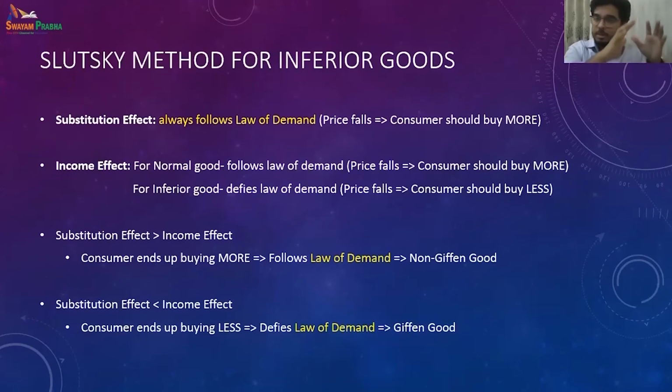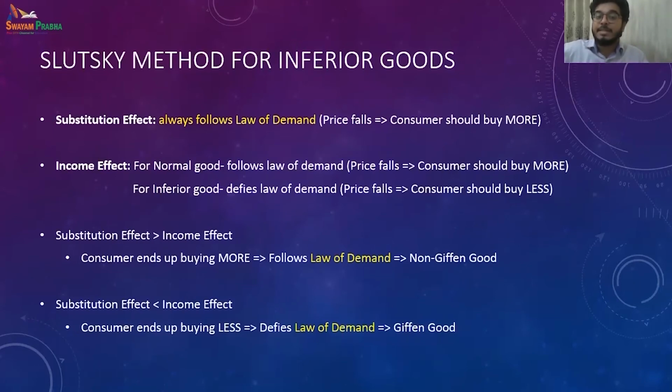But the substitution effect always says that when the price of the commodity we are consuming falls, we will buy more. So we observe that when the substitution effect dominates the income effect, the consumer ends up buying more. They follow the law of demand. Those kinds of inferior goods are known as non-Giffen goods.